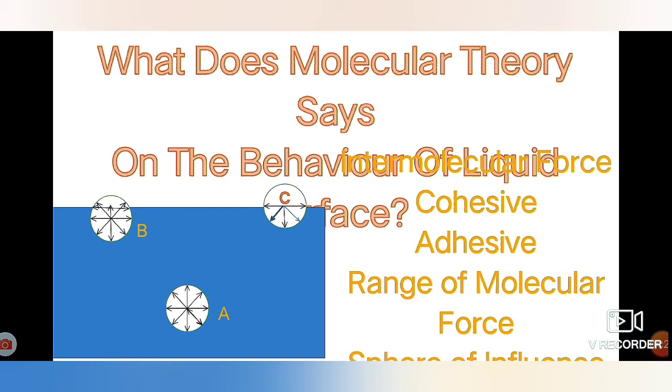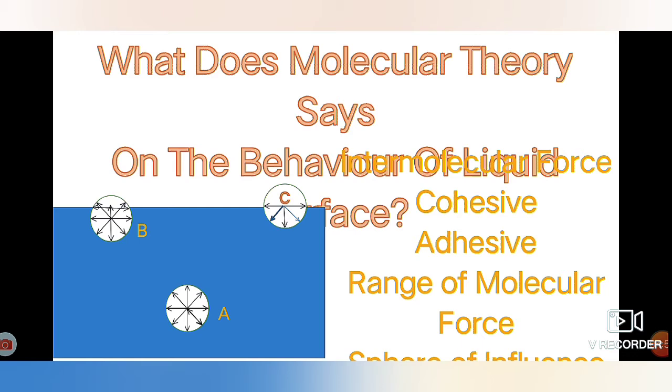Consider molecule B, which is just below the liquid surface. For molecule B, its sphere of influence is drawn with B as center. Here some part of the sphere is lying in air. Since air molecules are negligible in number, the force of attraction is 0 in the upward direction.